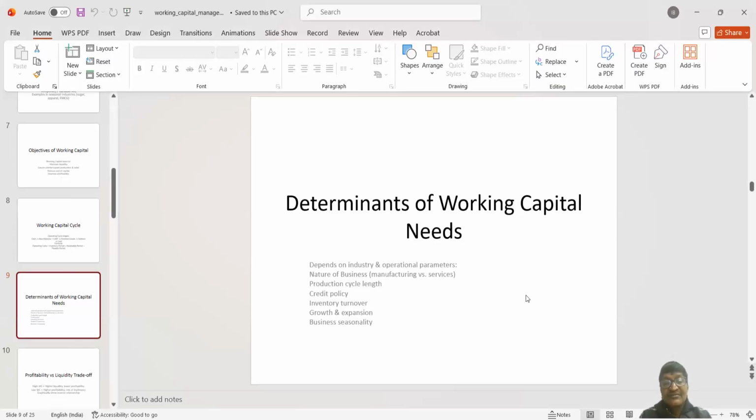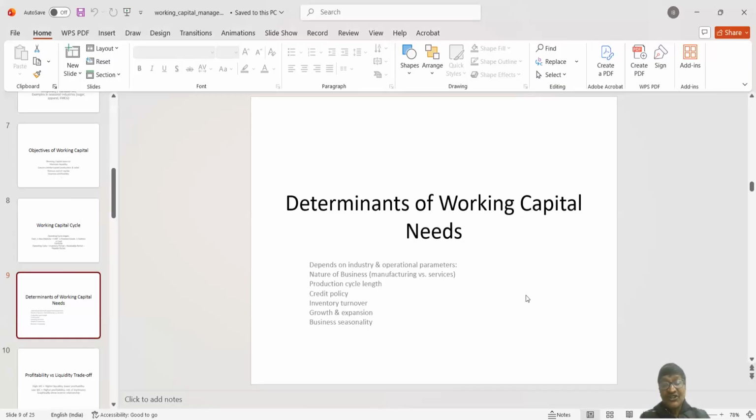And if the production people, that is the direct operators, are efficient enough and the system is efficient enough, then automatically, starting from raw material to finished product, this cycle length will be reduced. This is about the manual production process, but if it is automated, automatically the production cycle will be reduced to a great extent, right?